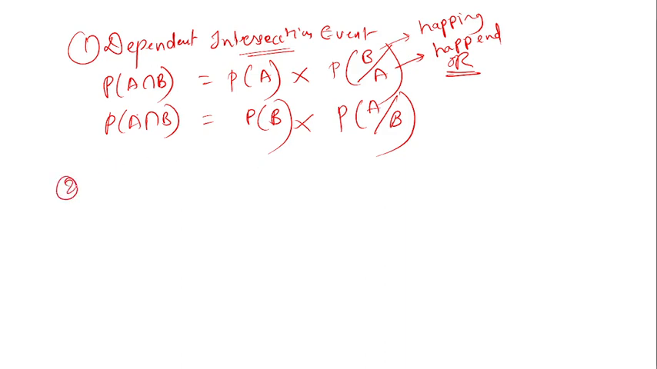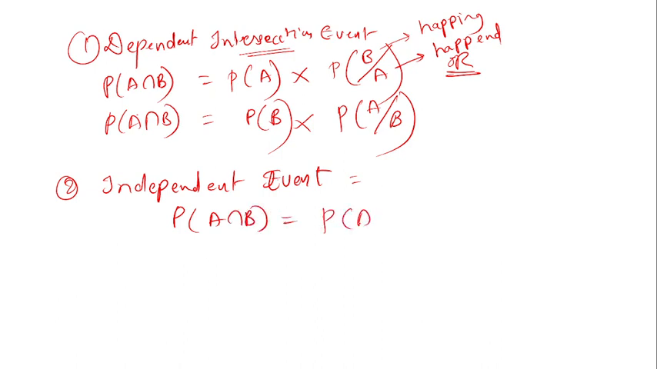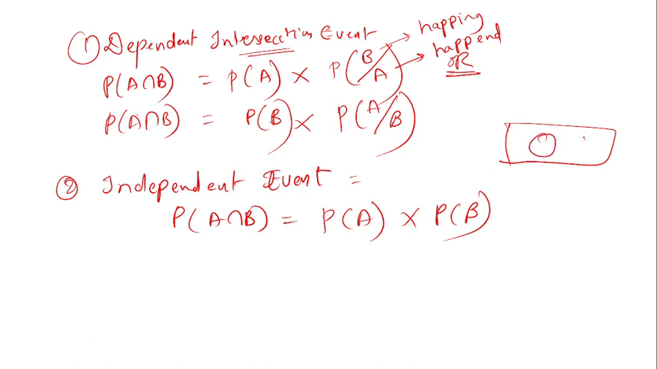Okay, for an independent event, we have the formula: the probability of A intersect B is equal to the probability of A multiplied by the probability of B. Why do I write it like this? Because according to the diagram, A does not depend on B and B does not depend on A. So in this case we use this formula. You have to learn this formula. I hope you understand it.